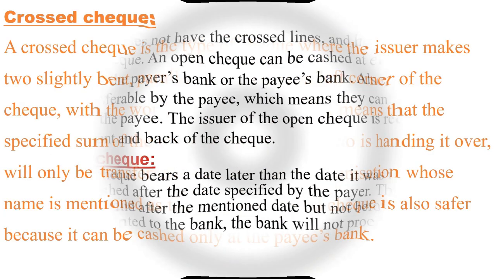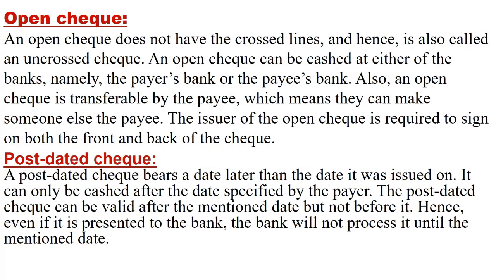Crossed check. What is an open check? An open check will not have crossed lines, and hence it is also called an uncrossed check. An open check can be cashed either at the banks or at the payer's bank. It can be cashed anywhere. Also, an open check is transferable by the payee, which means